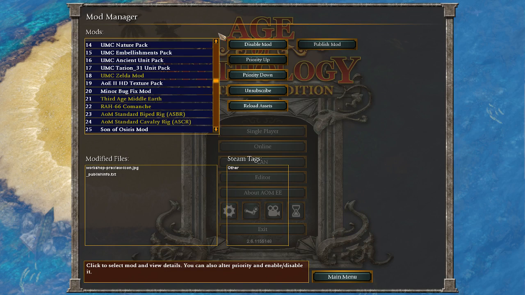So the reason that that's important is not only that files with the same name overwrite each other, but also you have to remember that textures, user interface, scenario files, and random map files are all online compatible. Those will work online. So you can have those mods active here, and then you can go to online play, and it will not give you a message.